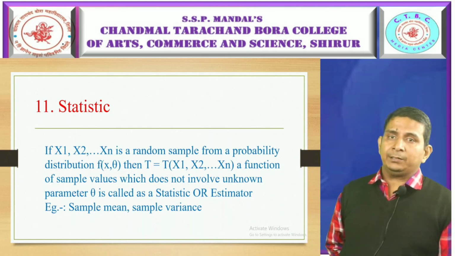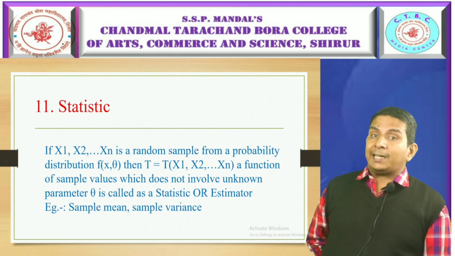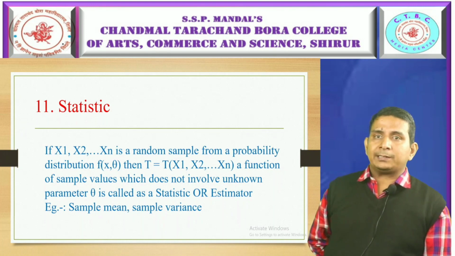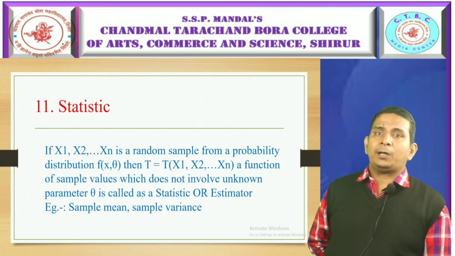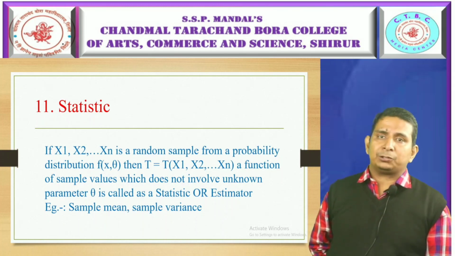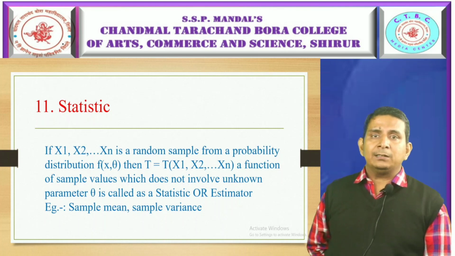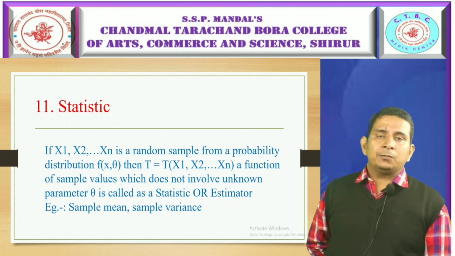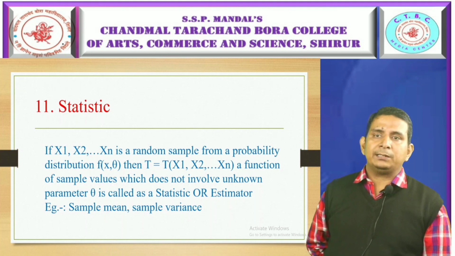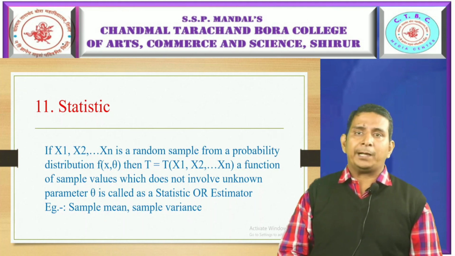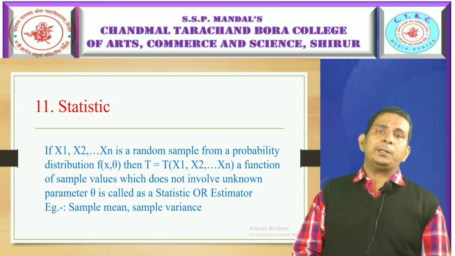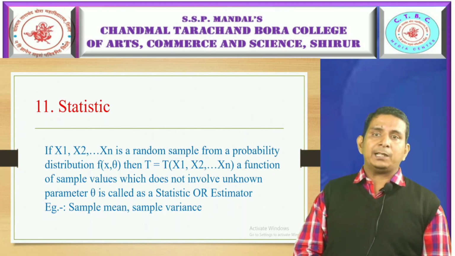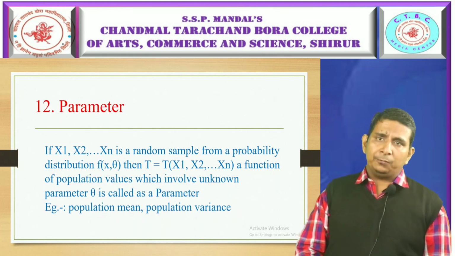Now, statistic and statistics are different things. In this case we are going to study the term statistic only. If x1, x2 up to xn is a random sample from a probability distribution f of x theta, then T, which contains the variables x1, x2 up to xn, is a function of sample values which does not involve any unknown parameter theta, and is called a statistic, or also an estimator. Examples are sample mean and sample variance.